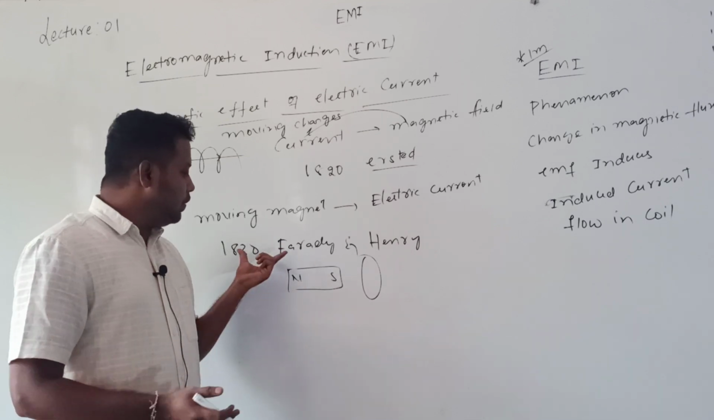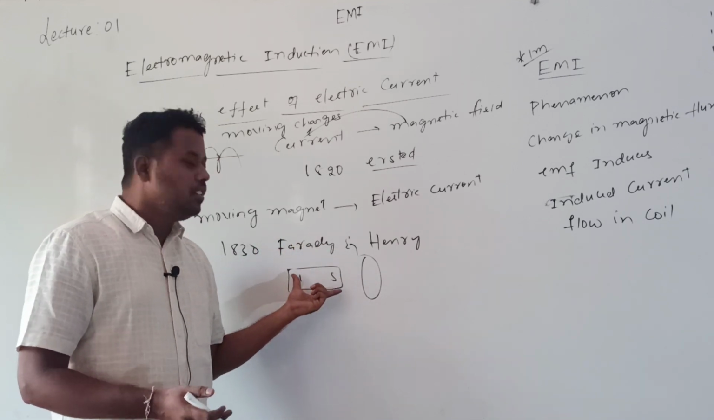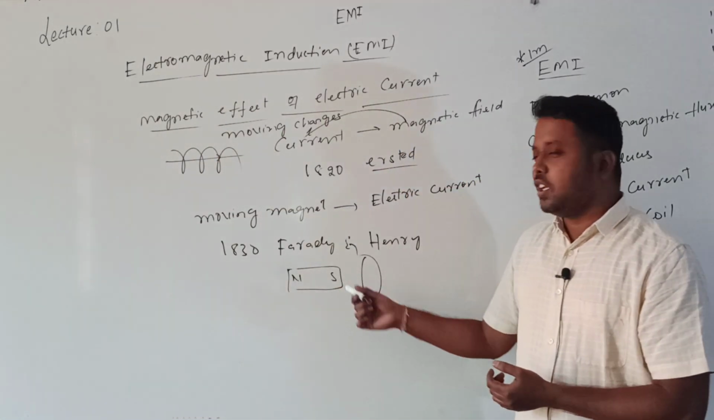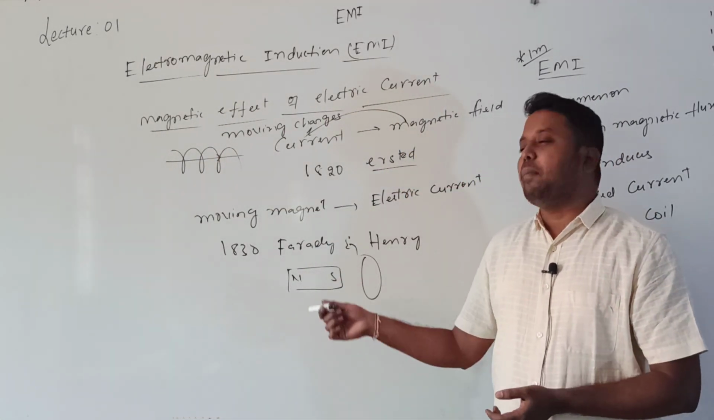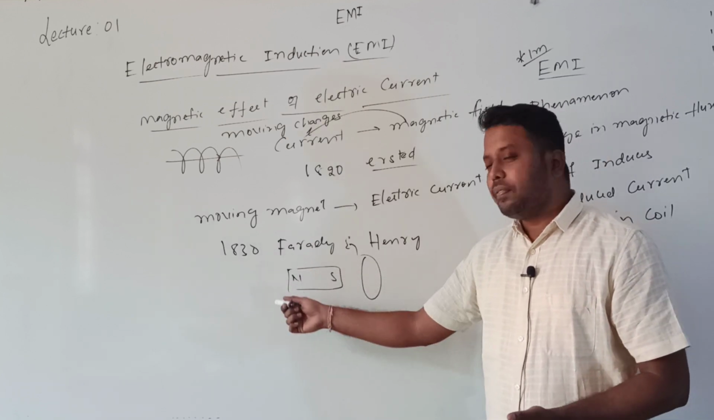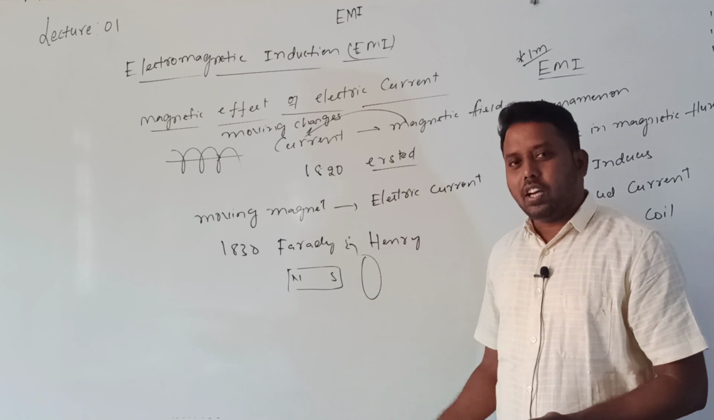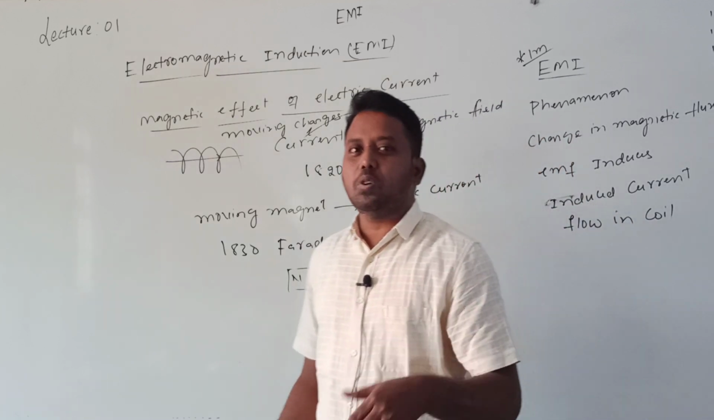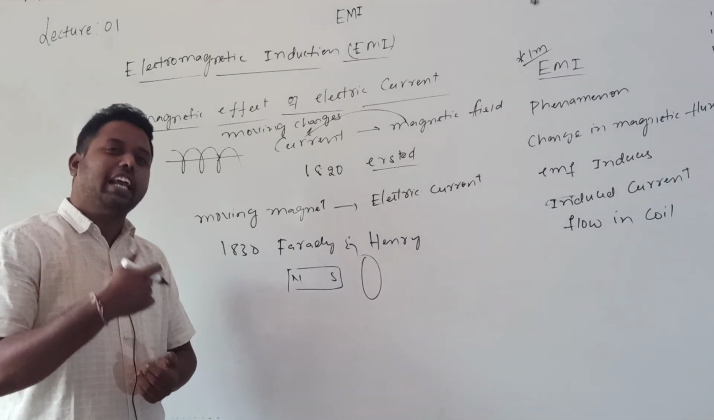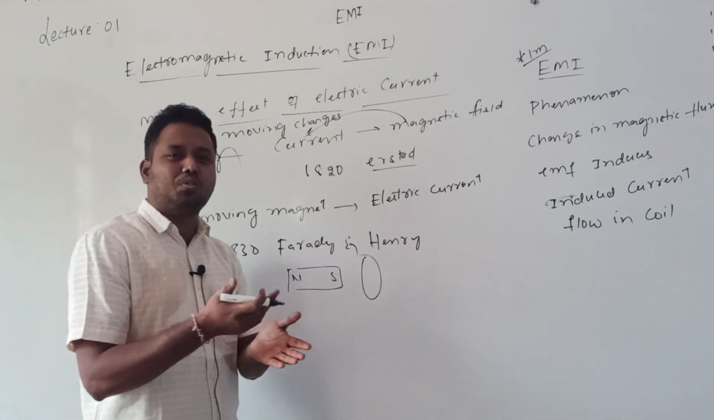So when Faraday observed this, the immediate question was, what is the use of that? You are telling us that a magnet moving towards a coil generates current in the coil, but what is the use of this experiment? Then immediately he replied, and this is a well-known story.